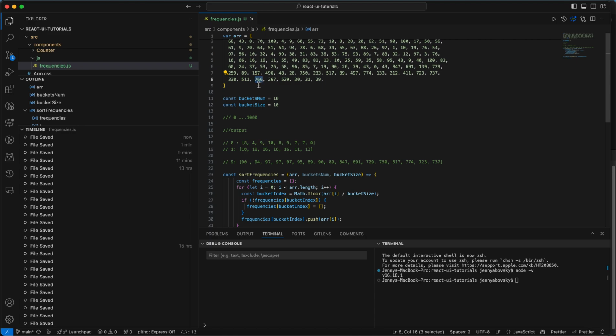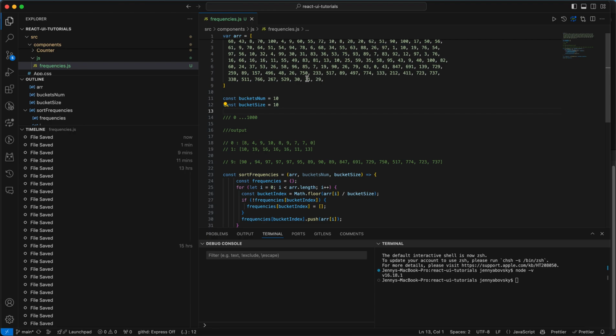We cannot have that, because our number of buckets is 10, and the bucket numbers go from 0 to 9. It's not just 10 in general, it's just from 0 to 9, 10 buckets.